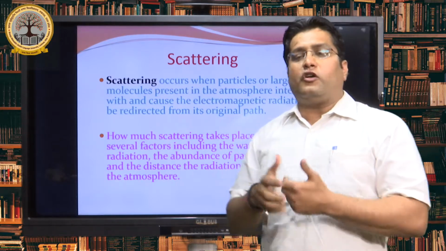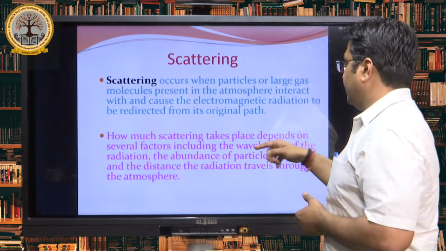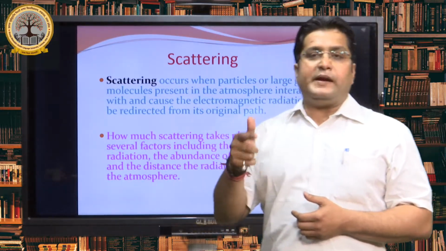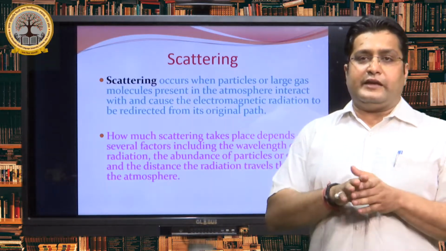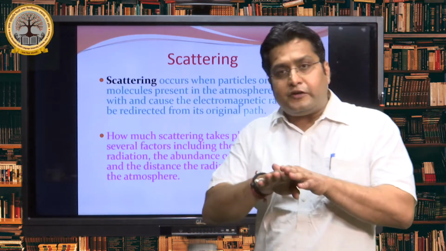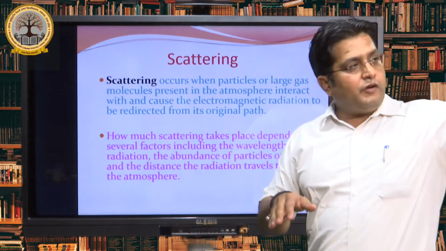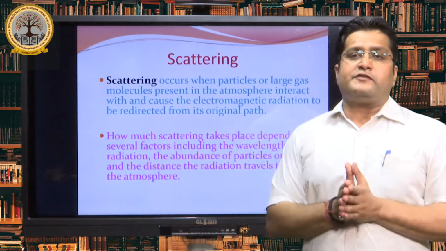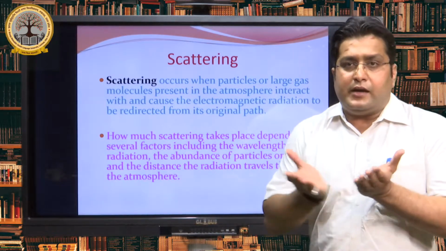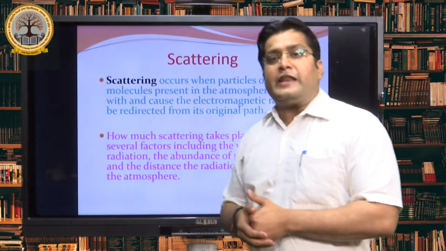How much radiation is scattered depends on the density of the gaseous layers and dust particles. If the density of dust particles is very high, the energy will easily deviate from its original path, and we get a very dull quality of remote sensing data. The quality of data will be very poor in that case.